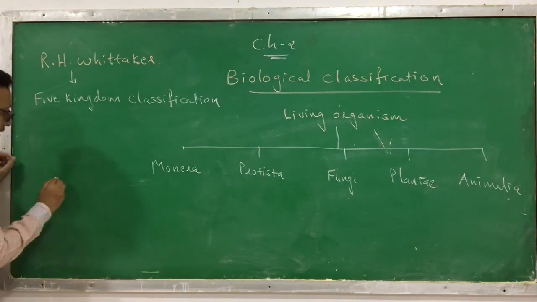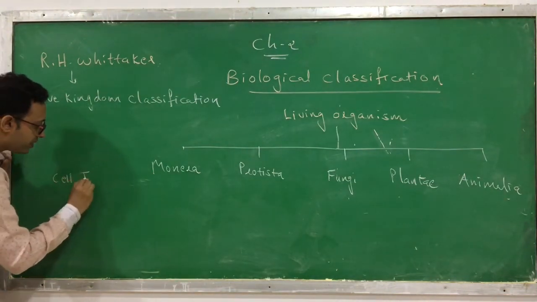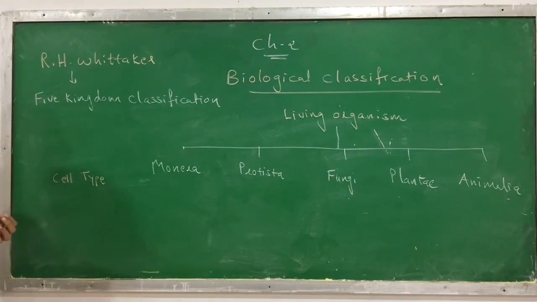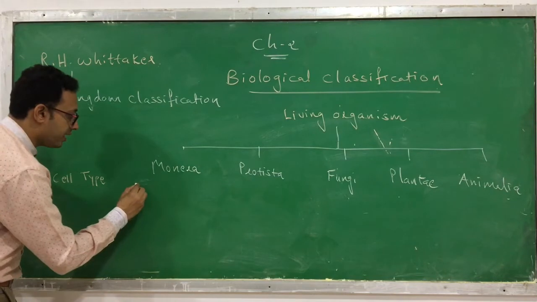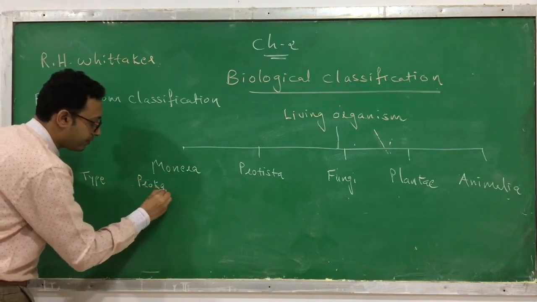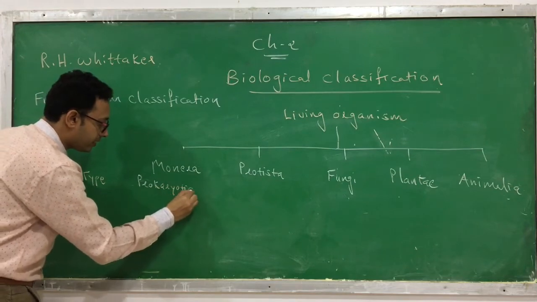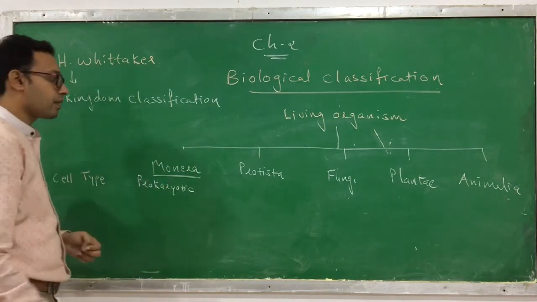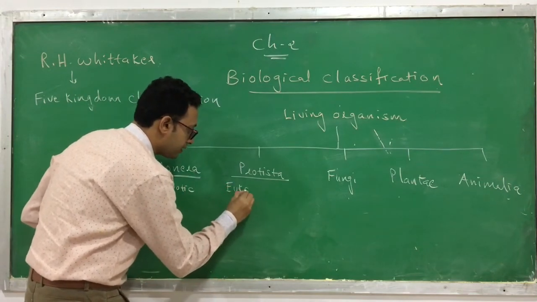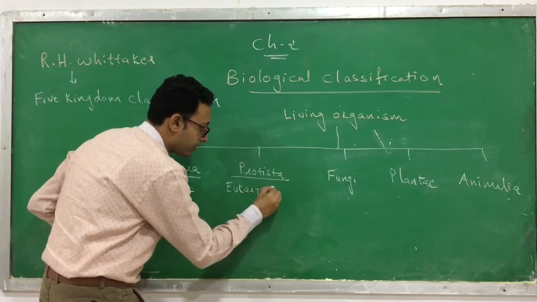First of all, the first criterion on which they have classified is the cell type. What kind of cell do they have? It was found that Monera has a prokaryotic cell. This is the first kingdom, Monera. The Protista kingdom has a eukaryotic cell.